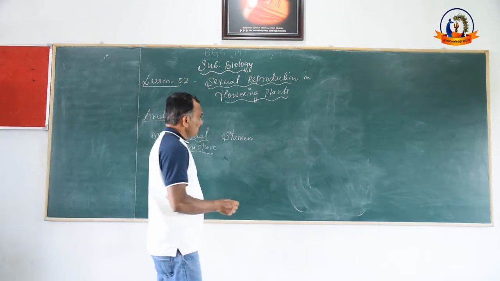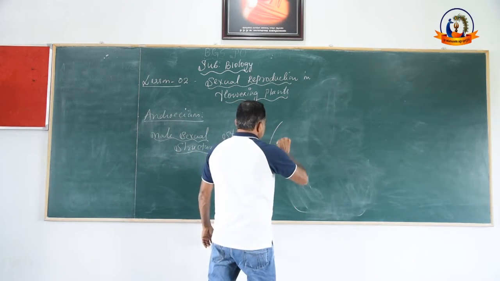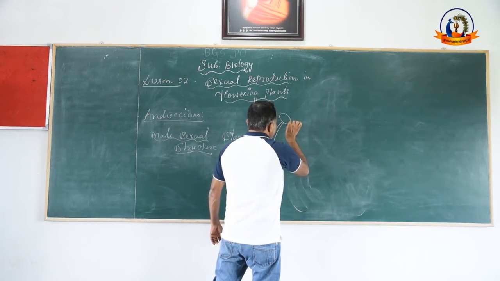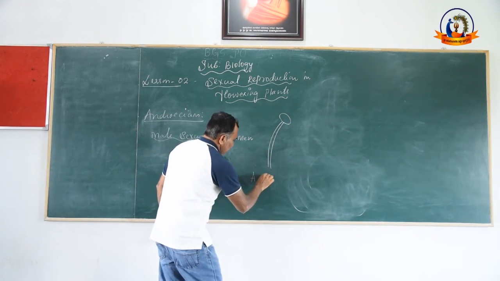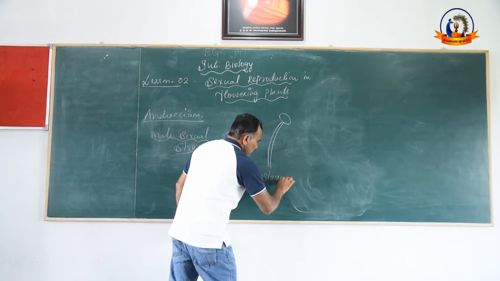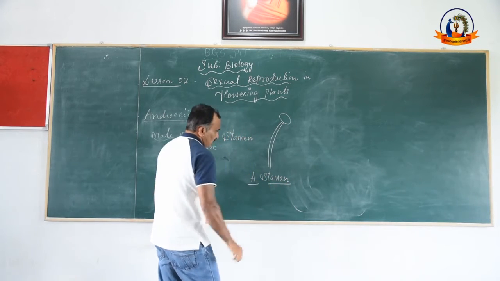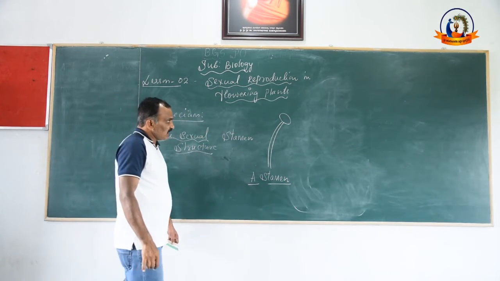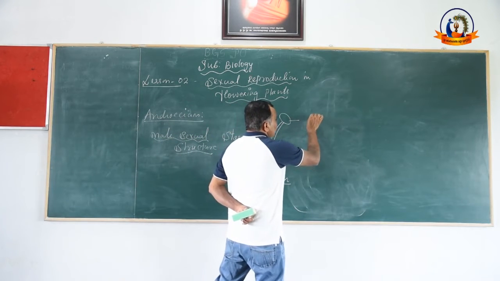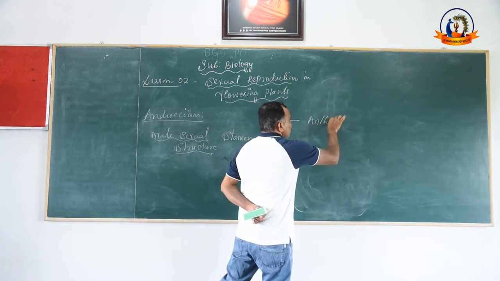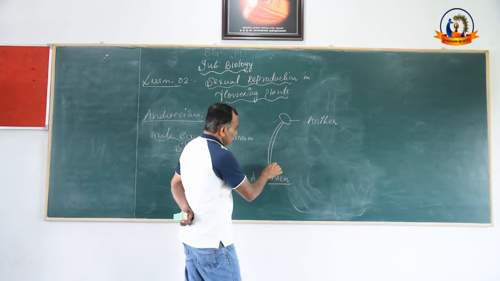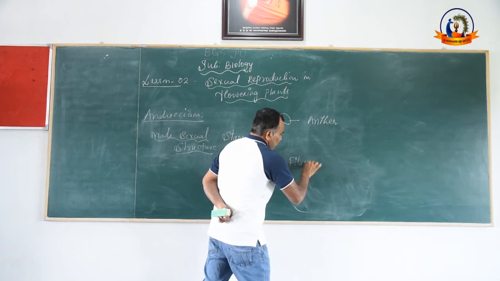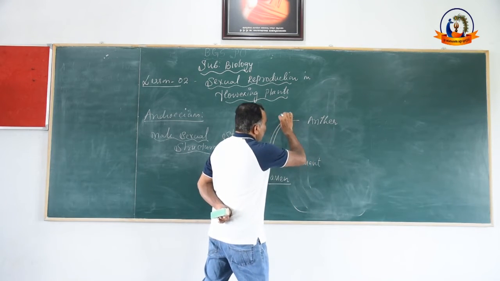See, it is a stamen. What I am drawing is the diagram of a stamen. A stamen consists of 3 parts: upper anther, an elongated filament. This part is called anther.